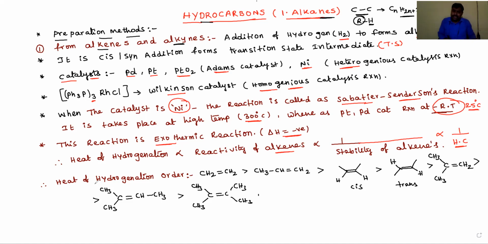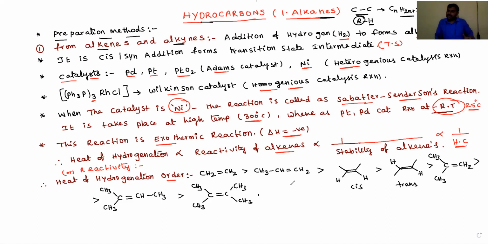Let's see, dear students, the heat of hydrogenation order or reactivity order of alkenes. Different types of alkenes are present: ethene, monosubstituted alkenes, disubstituted alkenes, trisubstituted alkenes, and tetrasubstituted alkenes.